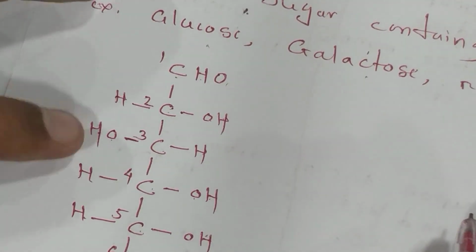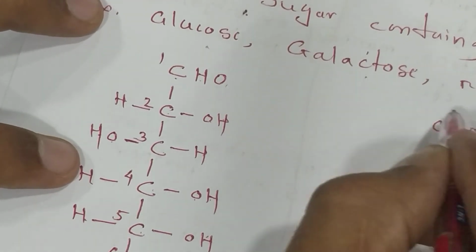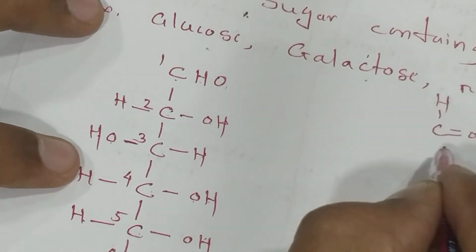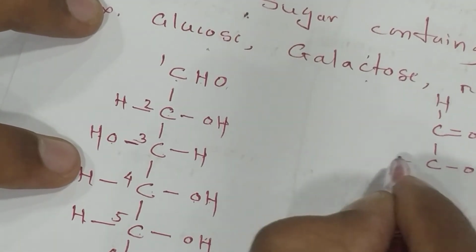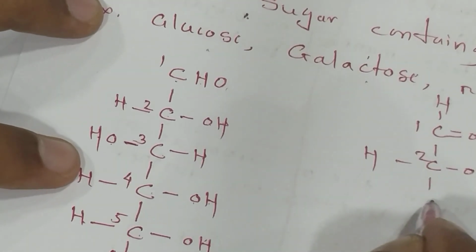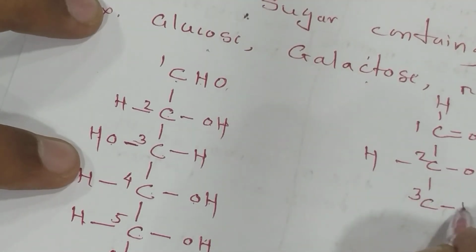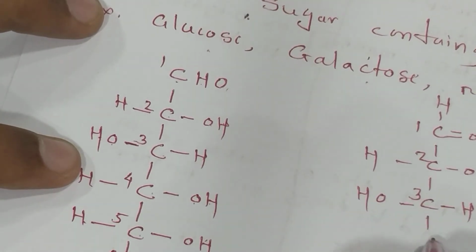Pentose also has an aldehyde group. You can also write here C double bond O and the H, COH. The H number is given 1, 2, 3, H, OH. You make a practice.